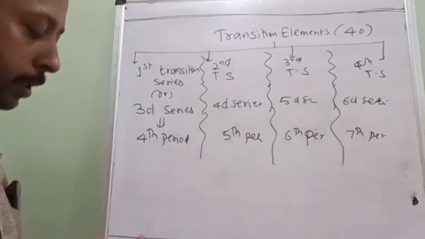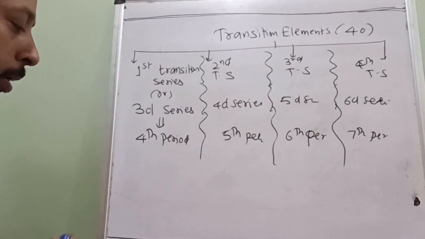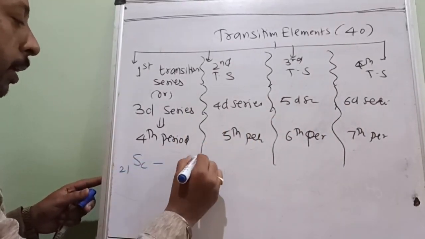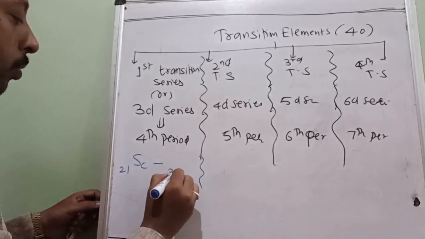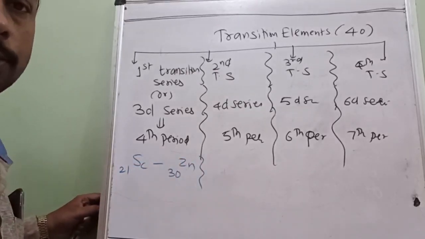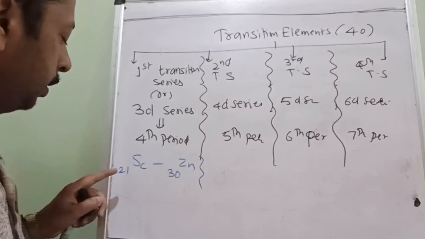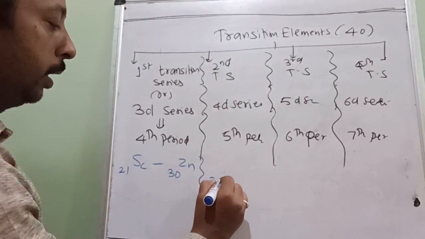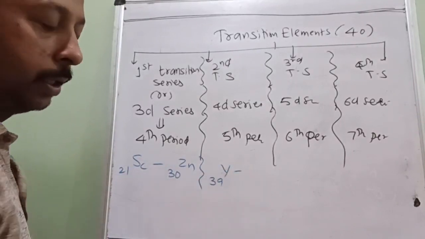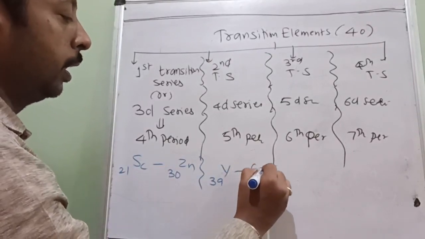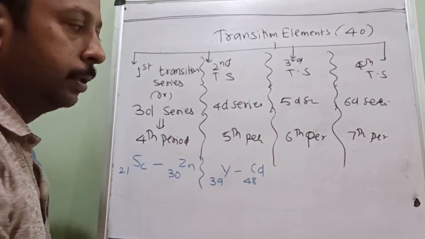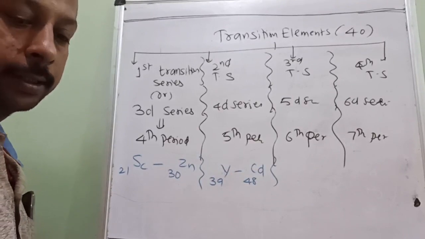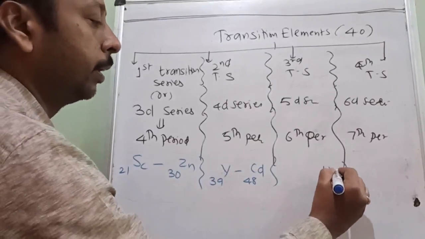In the first transition series, the range is from where to where? Okay. 21 scandium to, as already known, zinc 30. The first transition series starts from 21 scandium to 30th zinc. Second, 39 yttrium to 48 cadmium, the second transition series. Okay. Zinc, cadmium, and what I told you, mercury.